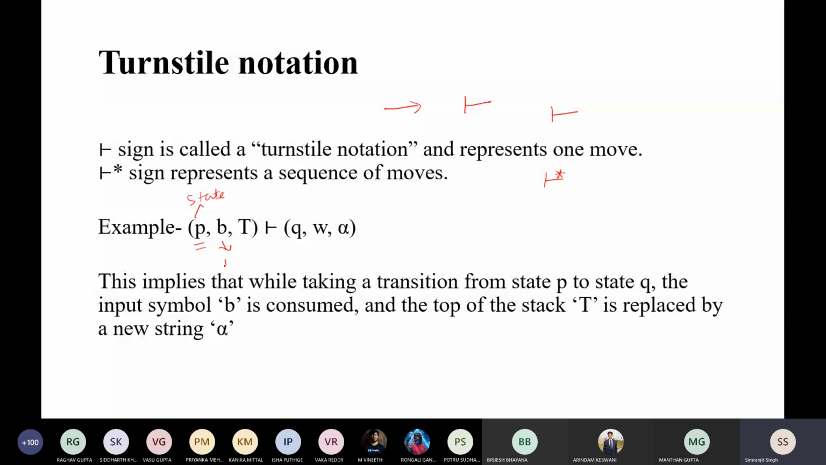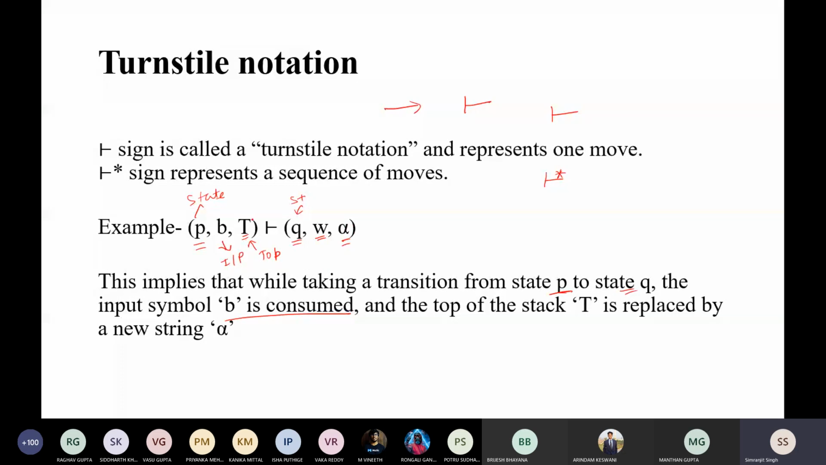And then there is a B, that is your input, and there is a T, that is again the top of the stack. Now it is saying that from this state it is moving to another state, that is your Q, and another input. This implies that while taking the transformation from state P to Q, the input symbol B is consumed. At the top of the stack, T is replaced by another string, that is your alpha.